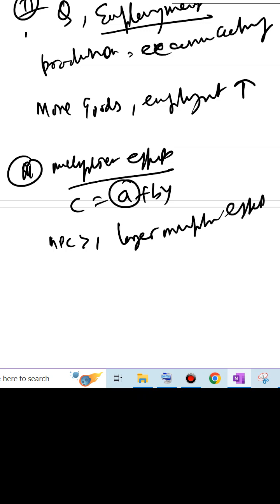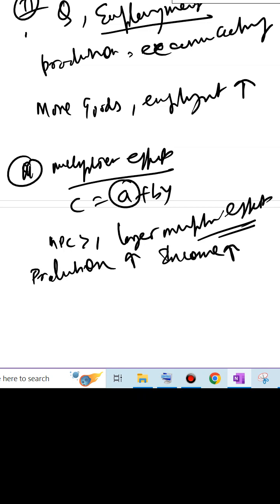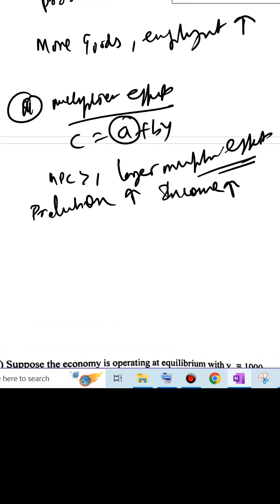Multiplier effect is what? Whenever you have an effect on something, how much it is having a change on the other. So is it a multiplier? It can be a fraction. Okay, so multiplier effect doesn't always mean it is increasing. It may be reducing also. So additional rounds of increased production and income. So higher production, higher income as well. So this further reinforces the expansionary impact on the output and employment.